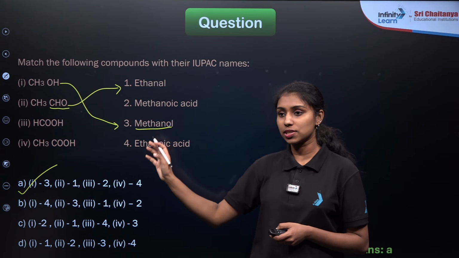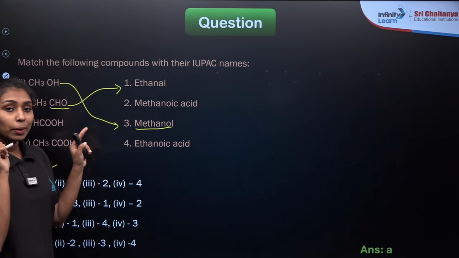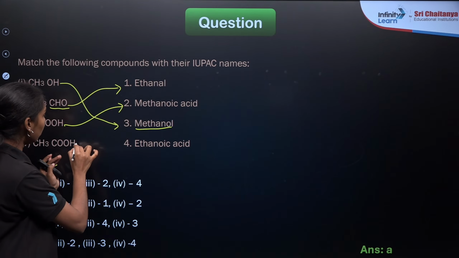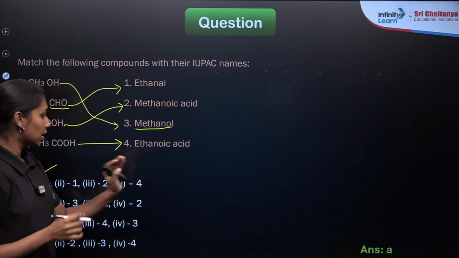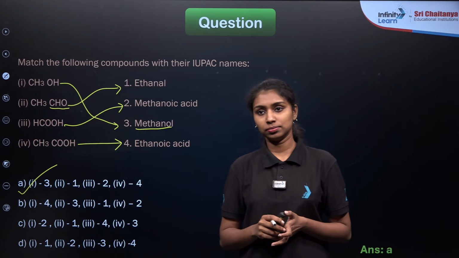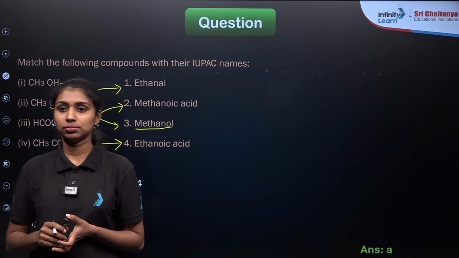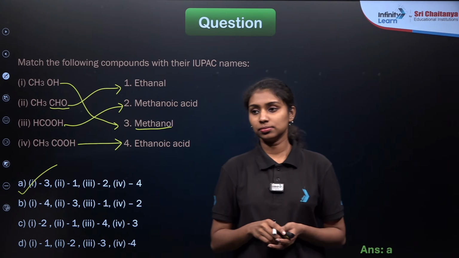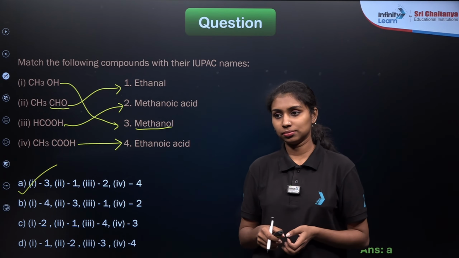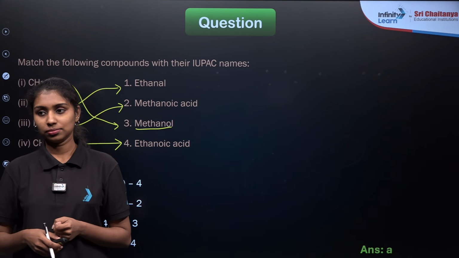What about the case of HCOOH? Carboxylic acid is the functional group here. There is only one carbon atom present, so it will be methanoic acid. Then CH3COOH means a 2 carbon compound with the carboxylic acid, so it will be ethanoic acid. So finally our correct answer will be option A. Is there any doubt? Okay, fine.